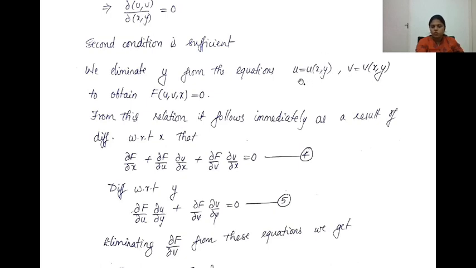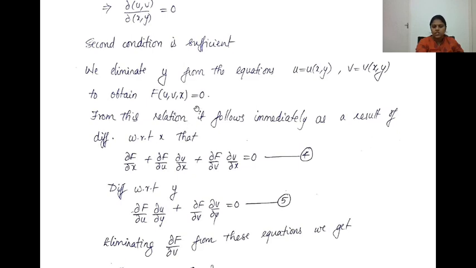So suppose it contains x and y, we eliminate one of the variables from the equation. If you eliminate y, the resulting relation will contain u, v and x. So the relation involving u and v can be put in the form f(u, v, x) equal to 0.